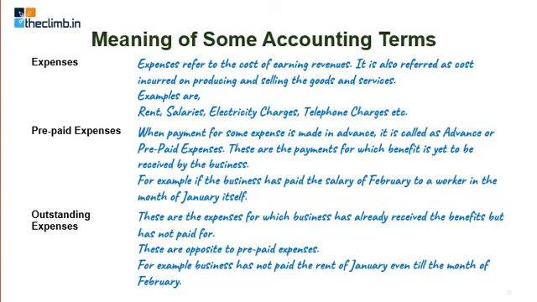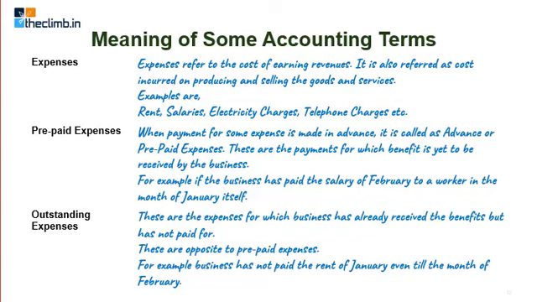You have not paid for the salaries. The employee has already worked. Then they will be termed as outstanding salaries. You have not paid for the rent. The next month has started. In that case, the rent you have to pay to the landlord is called outstanding rent. So similarly, there are expenses for which the benefit has been received but have not been paid for. So they are called outstanding expenses.